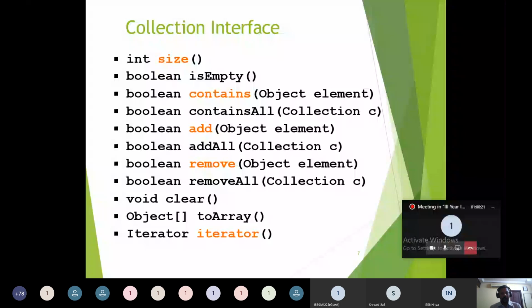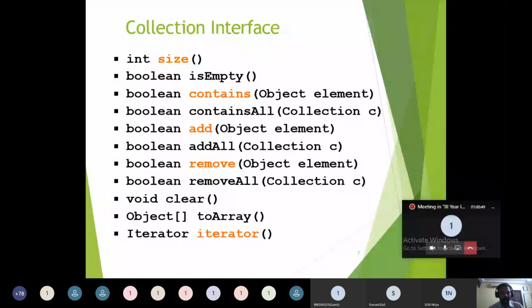If you call toArray, it will return an array of objects from the collection. Then iterator, which will be discussed later while we are discussing the iterator interface. The iterator traverses each and every object in the collection and returns that object to you, so you can access that object in your application. We will discuss later how the iterator function works.